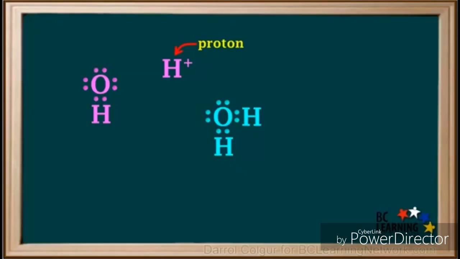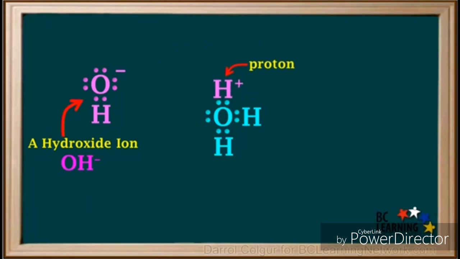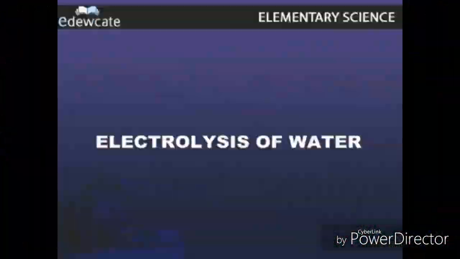Pure water ionizes and gives positive hydrogen ions and negative hydroxide ions. And it has a neutral effect on litmus paper because it gives an equal number of positive hydrogen ions and negative hydroxide ions. We find that water doesn't decompose into its elements, oxygen and hydrogen, under normal conditions or even by the effect of heat. We find that electricity can be used for decomposing water, and this is called electrolysis.